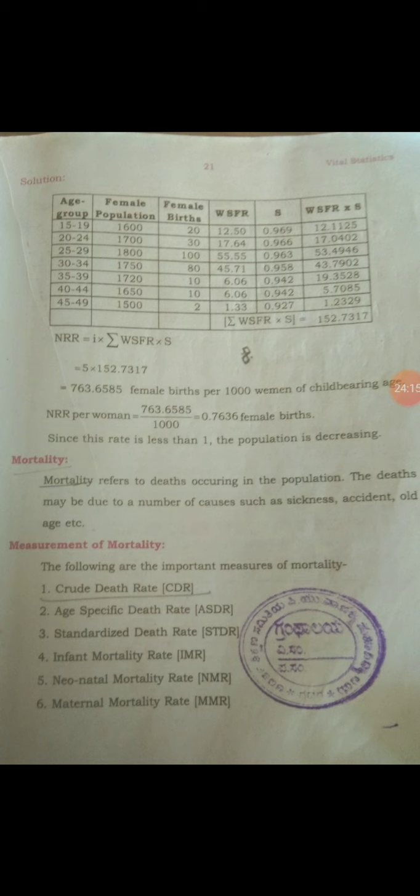And 2 divided by 1500 into 1000, you get here the woman specific fertility rate as 1.33.